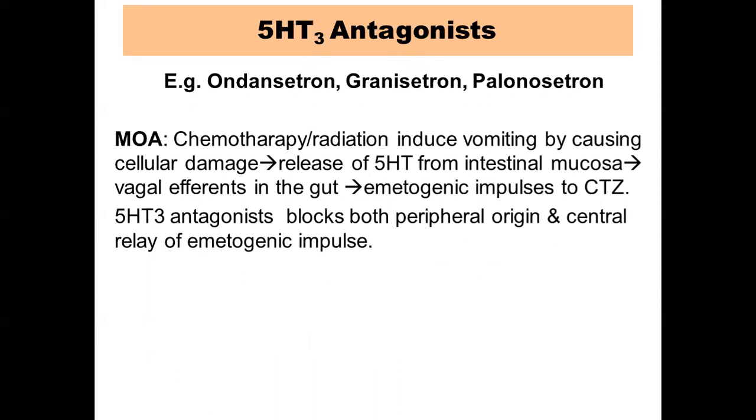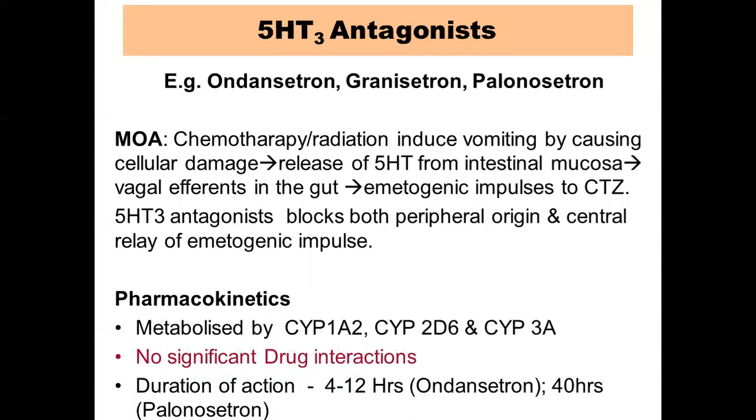In the first part, I had discussed that chemotherapy as well as radiation therapy can induce vomiting by causing gut cellular damage, and this can cause release of 5-HT mediators from the intestinal mucosa, and through the vagal efferents, these emetogenic impulses are carried to the CTZ. Now, the 5-HT3 receptor antagonists block both the peripheral origin as well as the central relay of emetogenic impulses.